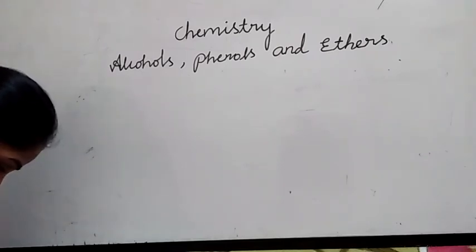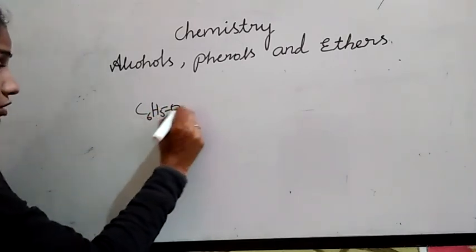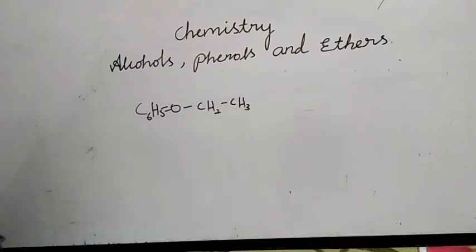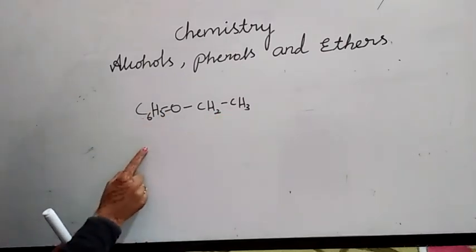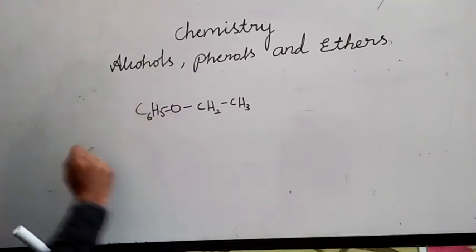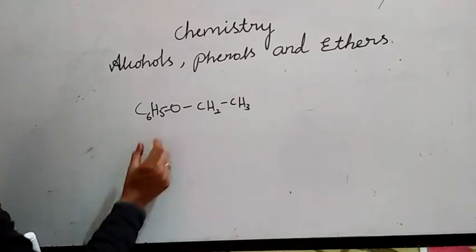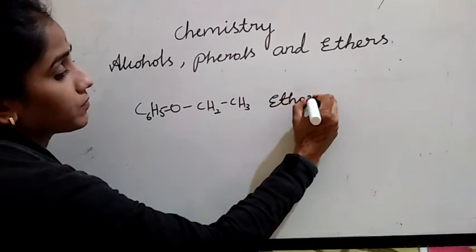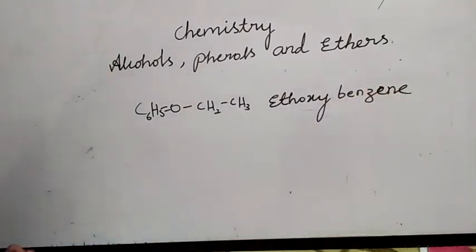C6H5OCH2CH3. See here, you just have to analyze which is the biggest carbon chain. Like this, in the examination they will give confusion. See here, 2 carbons are there. Here 6 carbons are there. The compound containing more carbons gets the hydrocarbon name at the ending. So this is ethoxy, C2H5, ethoxy benzene. You have to work out whatever they have given in your textbook.